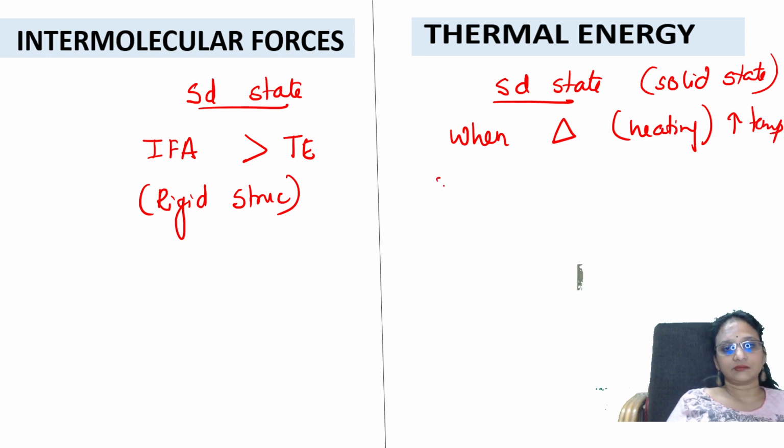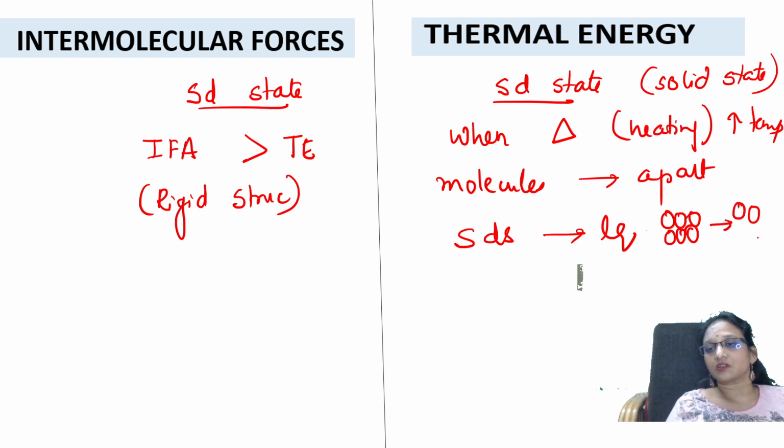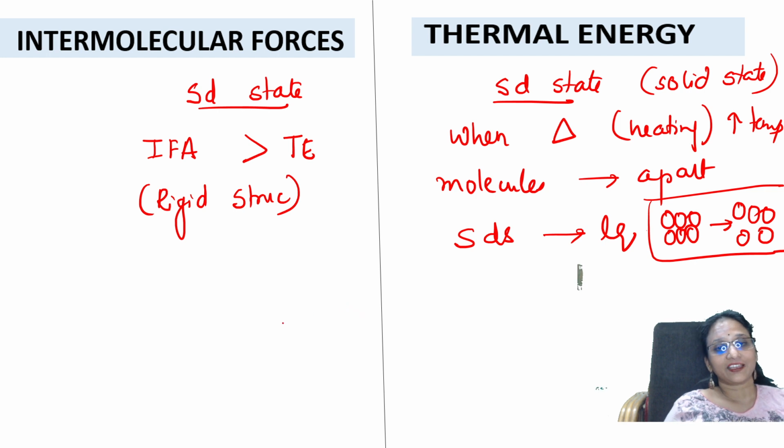Molecules start breaking. The molecules start moving apart. Then what is going to happen? Solids are going to get converted to liquids because you're increasing the temperature. Here, first the solids were very tight like this. You started increasing the temperature. Now one molecule goes here, one goes like this, and they become a liquid. Solid gets converted to liquid. Correct, students?